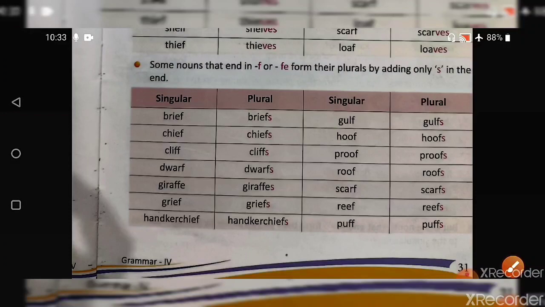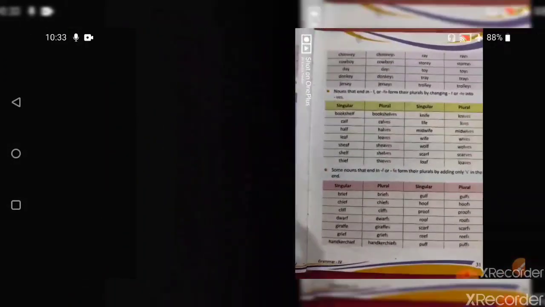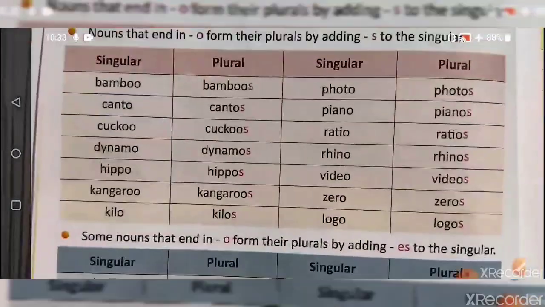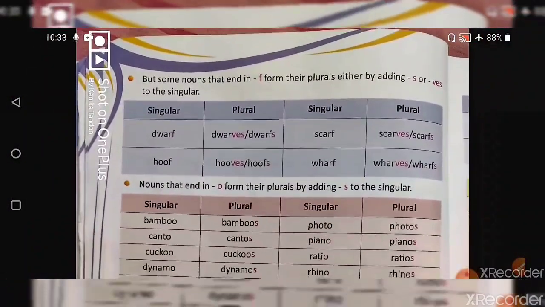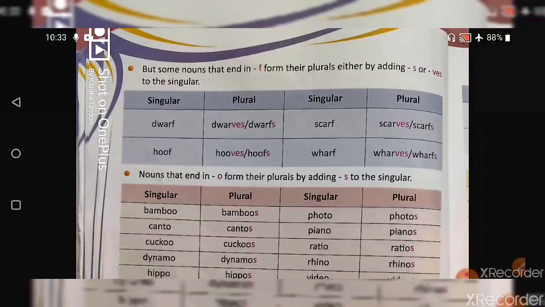Okay, and now coming to the next one. Some of the nouns that end in f form their plural by adding s or ves, like dwarf becomes dwarfs, wharf becomes wharfs, hoof becomes hoofs.